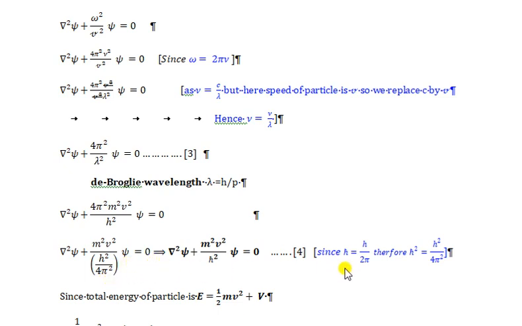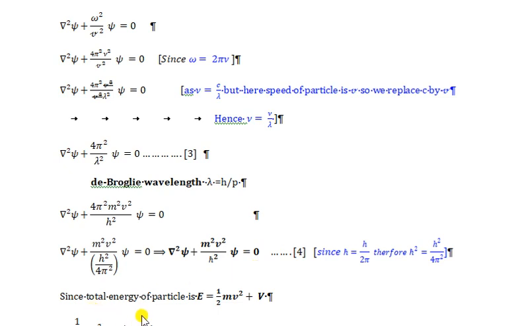And we know that h cross equals h upon 2 pi. So h cross square equals h square upon 4 pi square. So we can replace h square upon 4 pi square by h cross square. Then the equation becomes del square psi plus m square v square upon h cross square psi equal to 0.